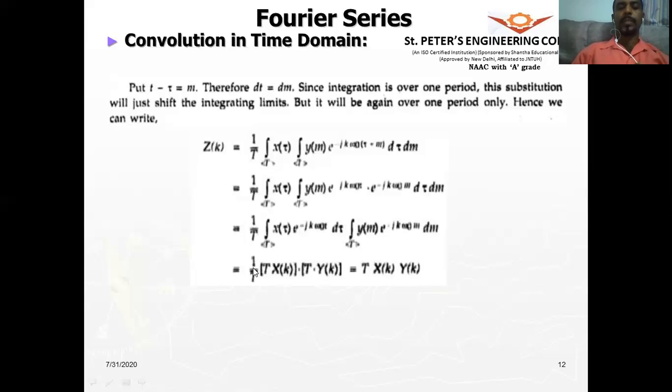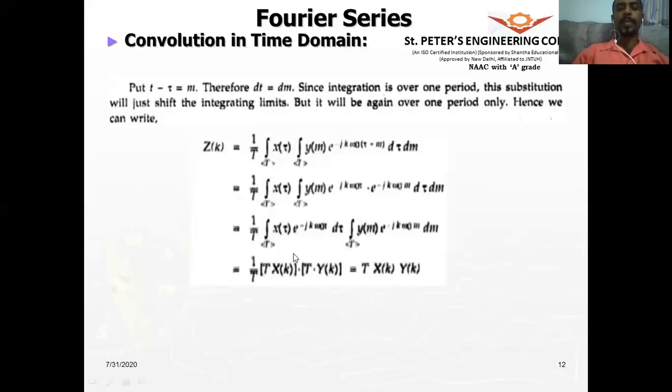So we are simply multiplying with T and T, because it has to be 1 by T. So we put that T. So 1 by T into, there are two of them, and this 1 by T, so it will get cancelled. So we get capital T, the period, times X of k into Y of k.